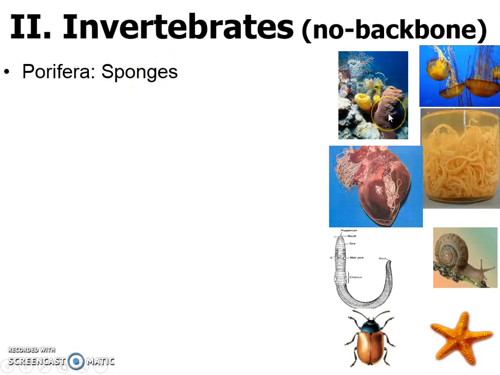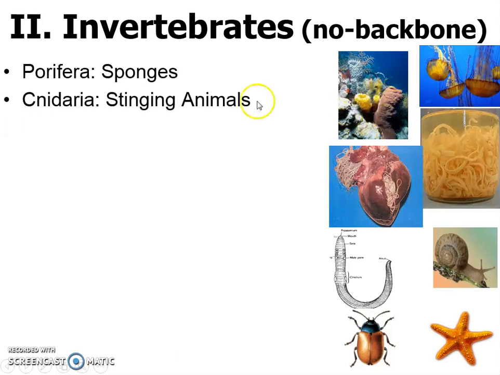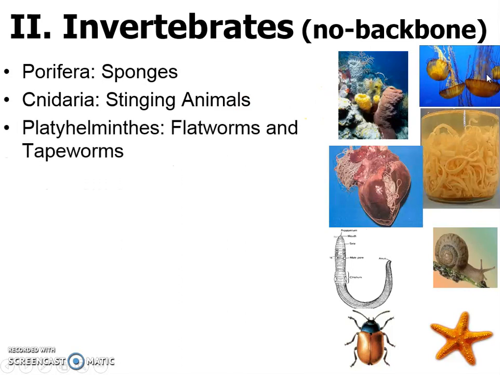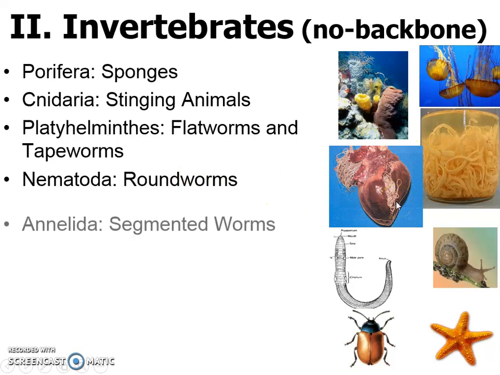And yes, sponges, like SpongeBob is supposed to represent, though they don't look like him. This guy's a sponge, and sponges are animals. Even though they're super simple, they're non-moving and they eat things like plankton. Cnidaria, right, that C is kind of silent. Those are stinging animals like jellyfish. Platyhelminths, yep, that one's a hard one, are things like flatworms and tapeworms, and those things tend to be very often parasites. Same thing with nematodes. Nematodes are roundworms, ooh, parasites.